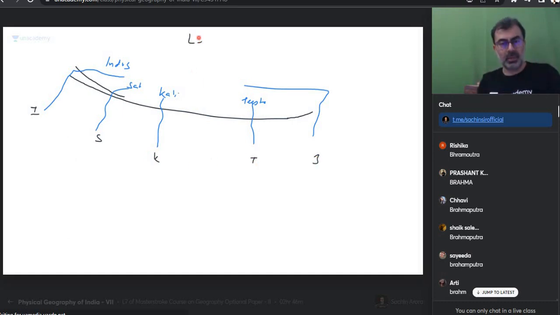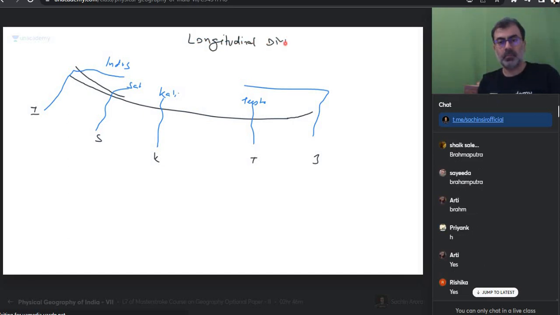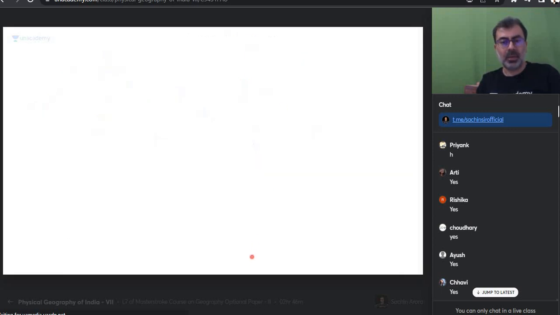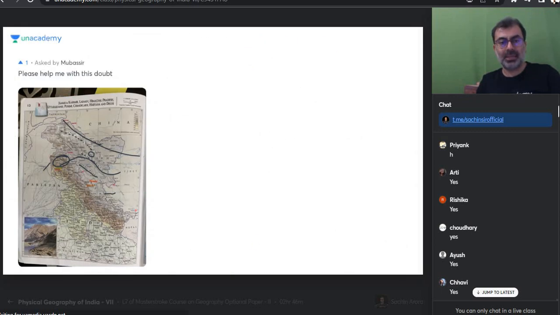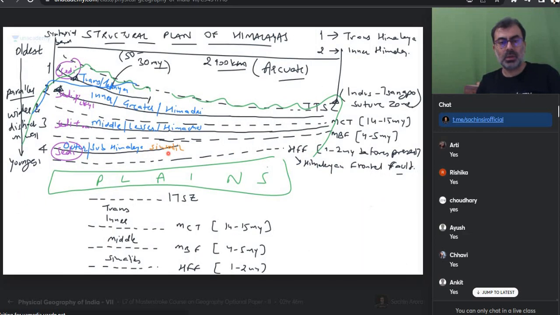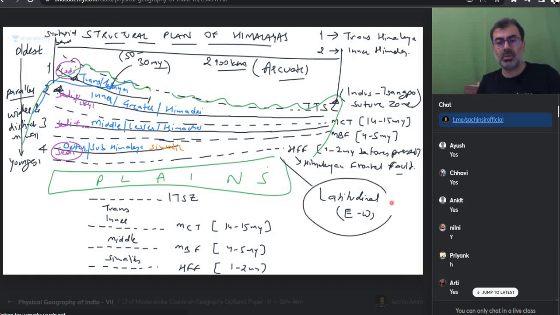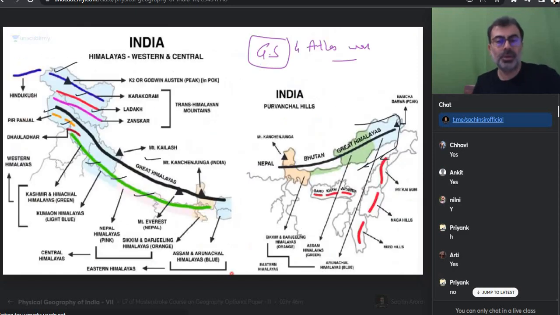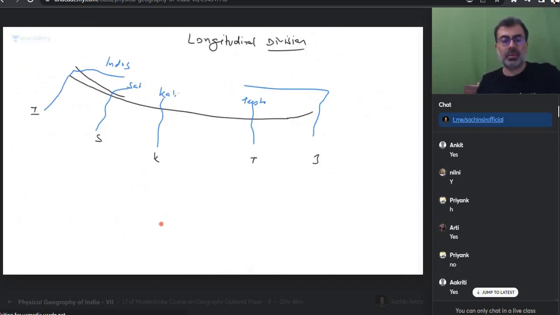What we have divided is, can I call them the longitudinal division? Can I say those parallel ranges were mostly latitudinal? Is it okay to call this section the latitudinal division? Latitudinal are east-west divisions of the Himalayas. Longitudinal are north-south divisions of the Himalayas. Everyone okay with this? So this is the inner Himalaya.